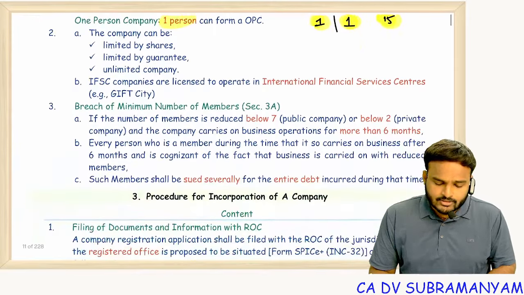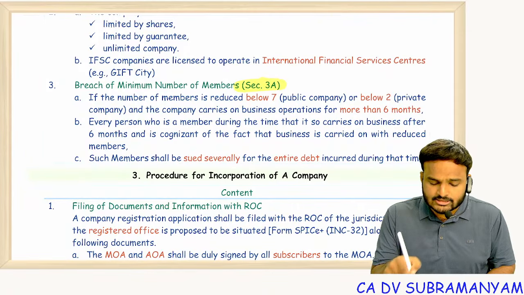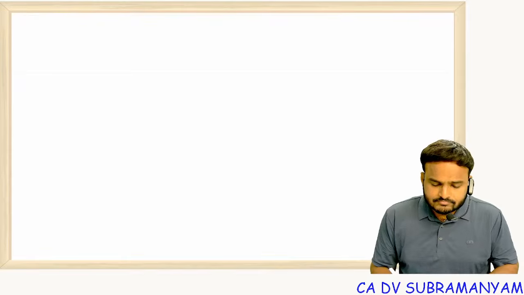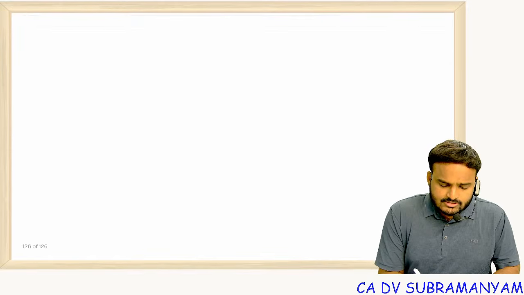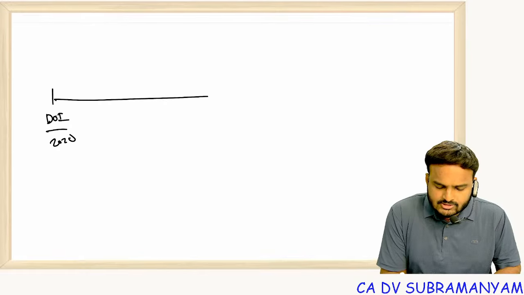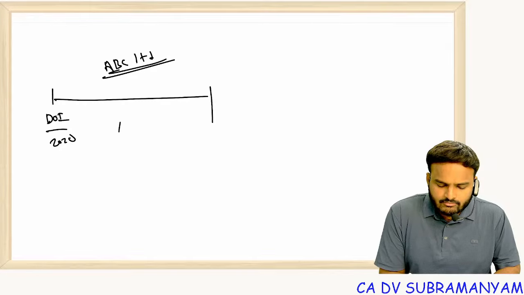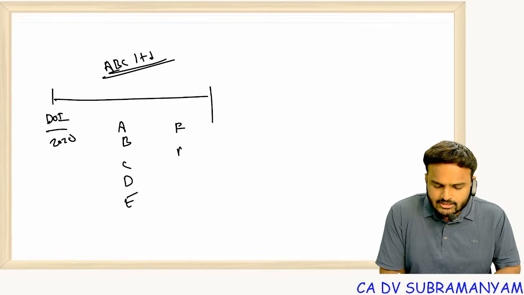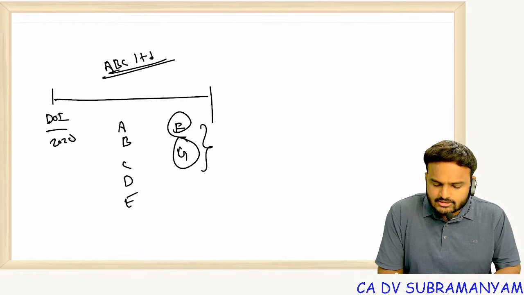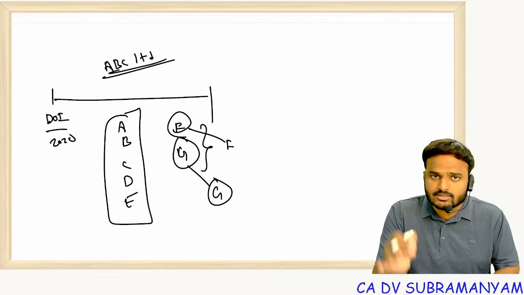Clear? Next one, section 3A. Many students are confused about this point, section 3A. See, what is section 3A? Company was incorporated, for example, in the year 2020. It is doing business. This company is ABC Limited, a public limited company, where 7 subscribers are there: A, B, C, D, E, F, G. EFG, they are doing business. One is doing business in France, other one in Germany, and A, B, C, D, 5 members are in India.